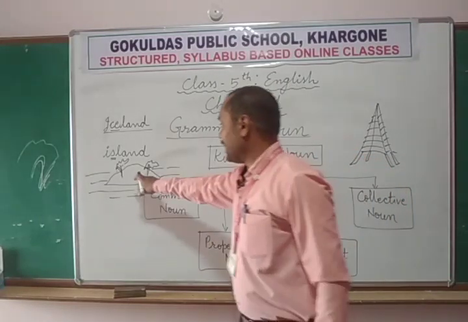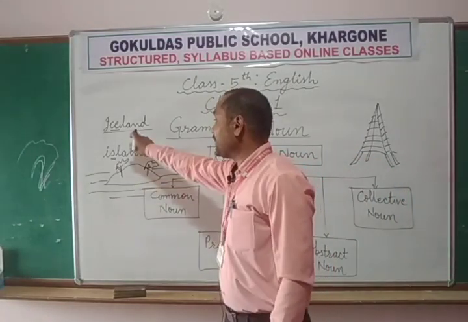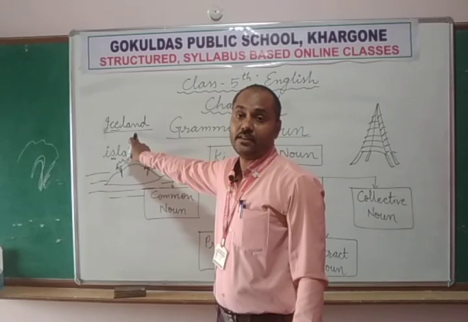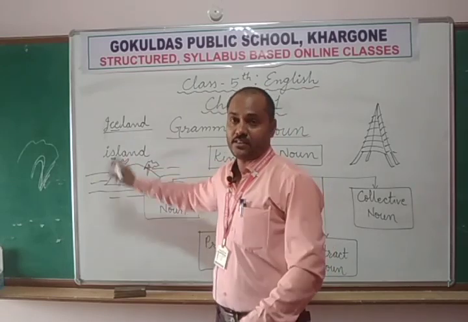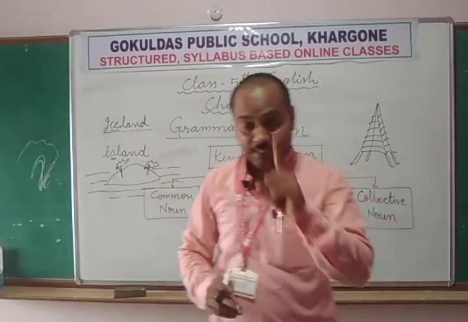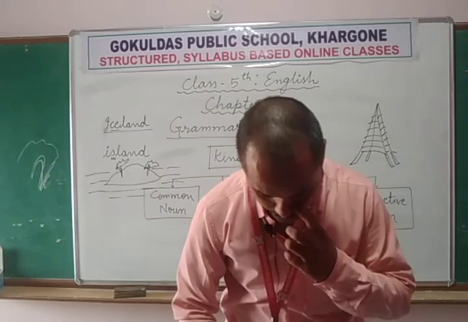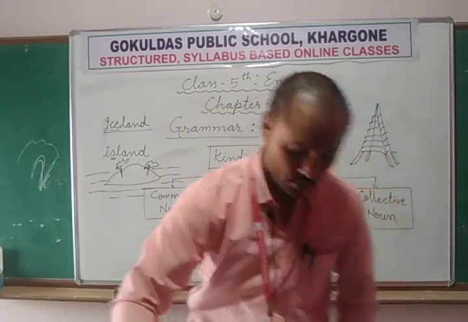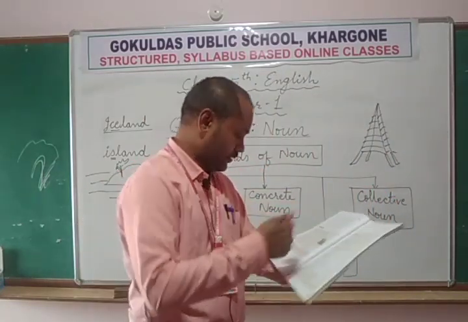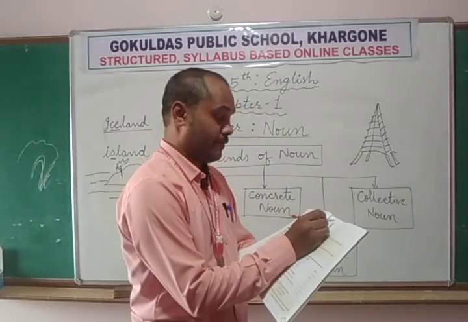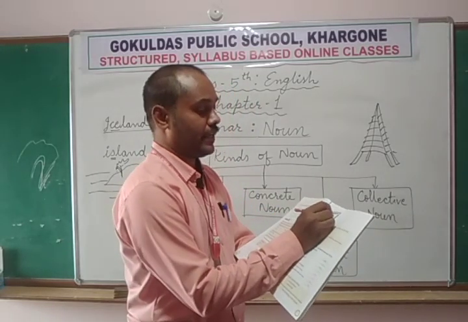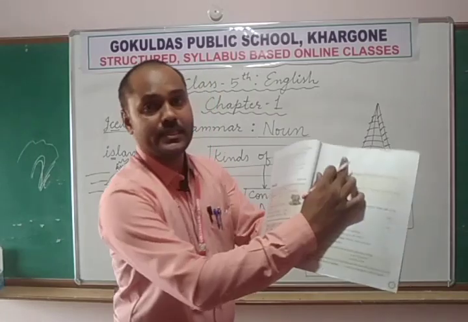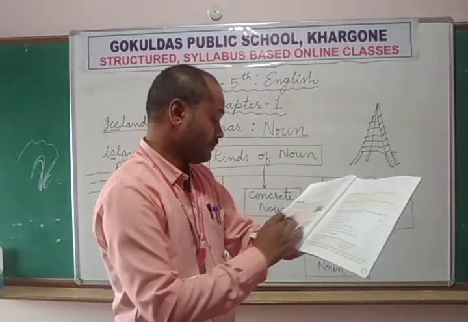So island is a common name, but Iceland is a name of a particular country, just like India. So Iceland is a proper name, proper noun. So put Iceland into the proper nouns column.